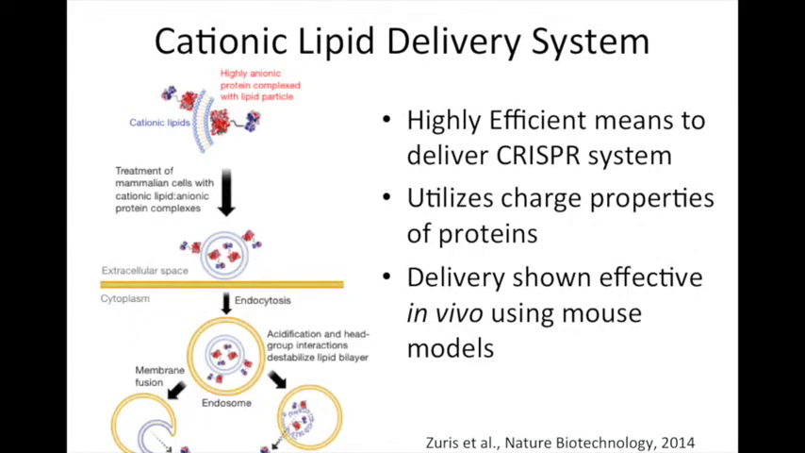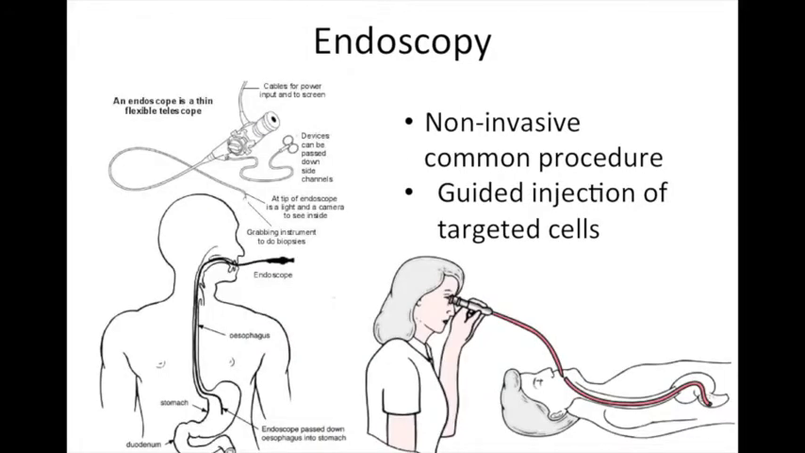We will utilize a recently published cationic lipid system from the Liu lab at Harvard that harnesses the negative charge properties of proteins to interact with positively charged cations. The cationic lipid cargo then fuses with the cell membrane and delivers the CRISPR system intact. The Liu lab has proven this method to be efficient in vivo. Non-invasive GI endoscopy will be performed to deliver the cationic lipid CRISPR payload by guided injection into the gut. GI endoscopy is a generally minimally invasive outpatient procedure that is relatively inexpensive, on the order of hundreds to a few thousand dollars.